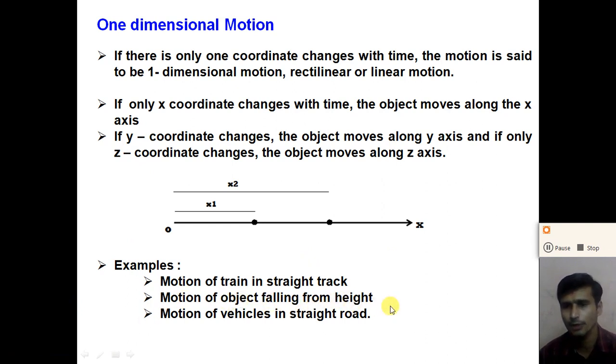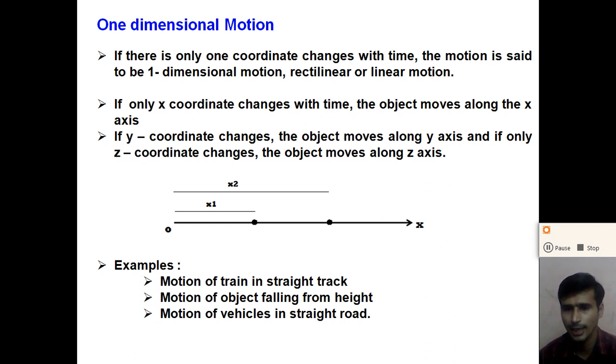If an object is falling from some height, right, its position continuously changes with time. But in this case, the y coordinate changes with time. So these are some examples of one dimensional motion, or we can say motion in a straight line. What are the other examples? You can write them by yourself also. Motion of vehicles on a straight road is also an example of one dimensional motion.